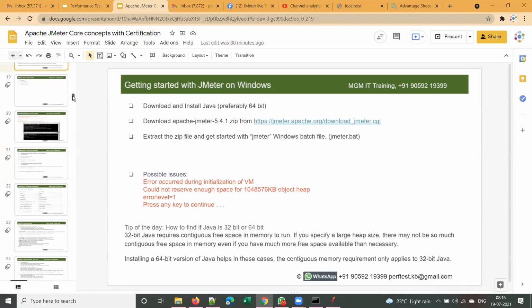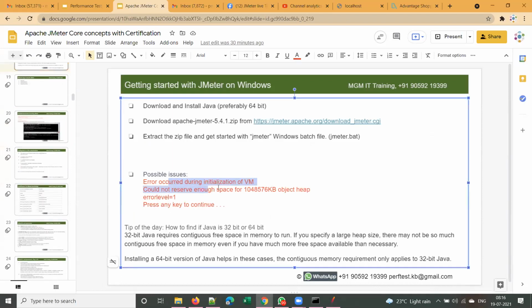Getting started with JMeter on Windows, we have done this already in the last session, so I'll move to the next topic. In case you face some issues, I actually faced this issue when installing one JMeter version, that's why I kept this. The reason for this issue is 32-bit Java that I got this error. In case you come across this error, you have to go for 64-bit Java.